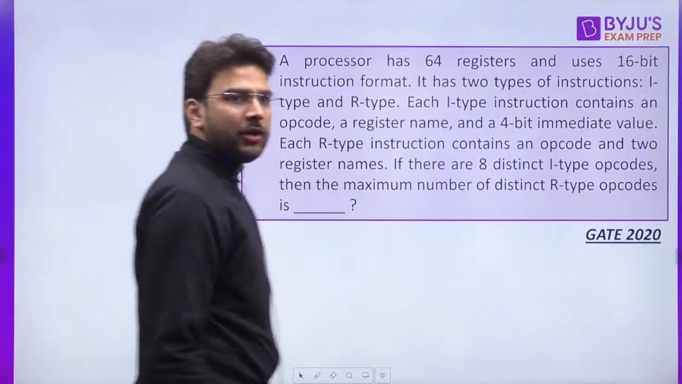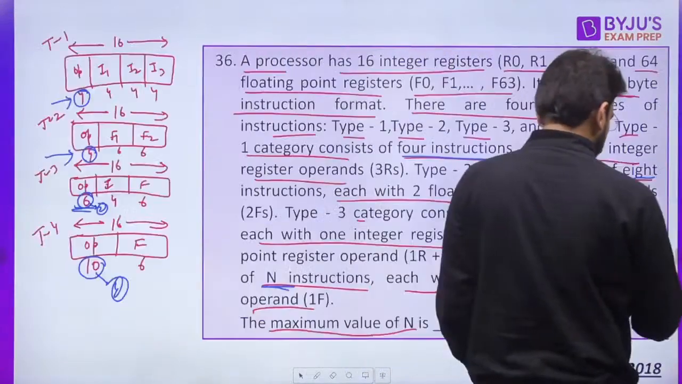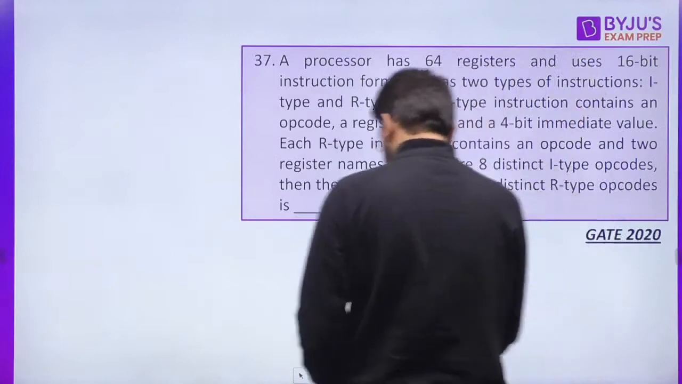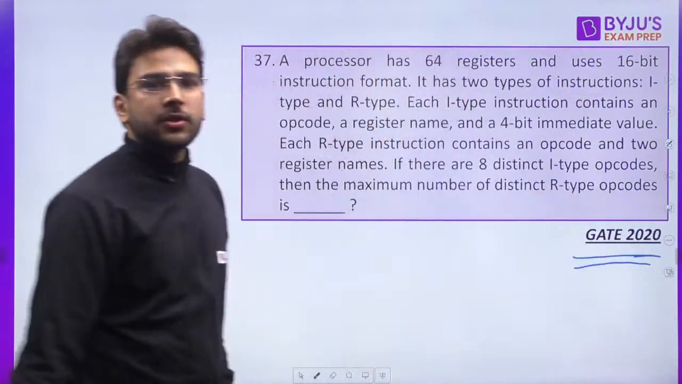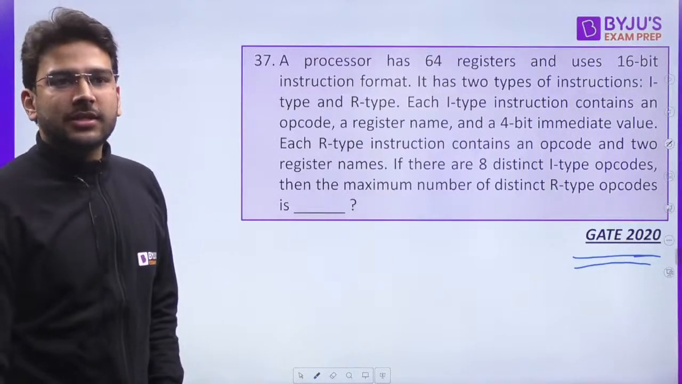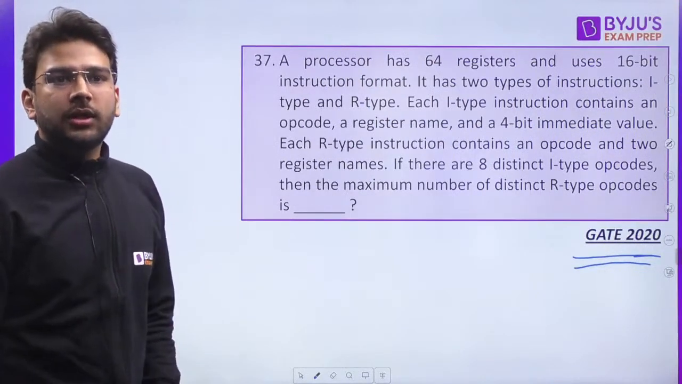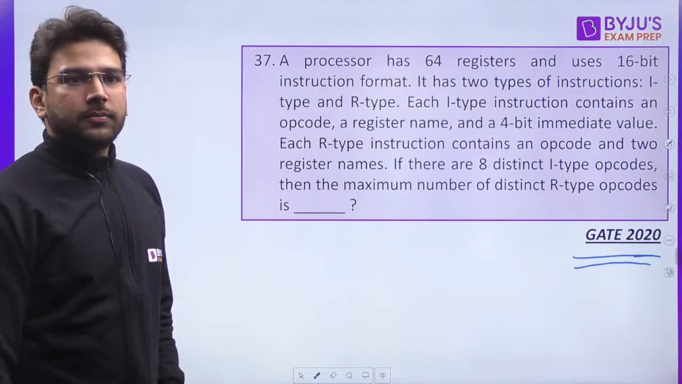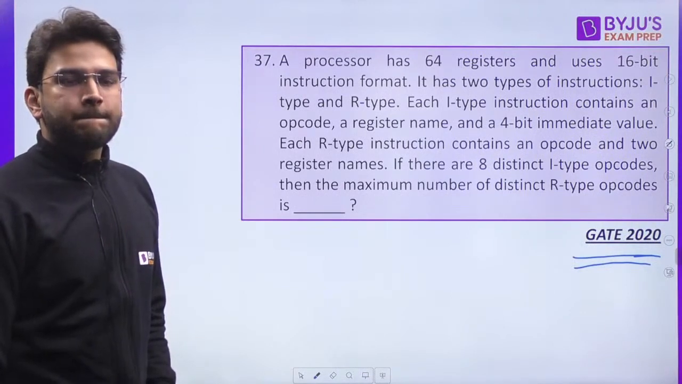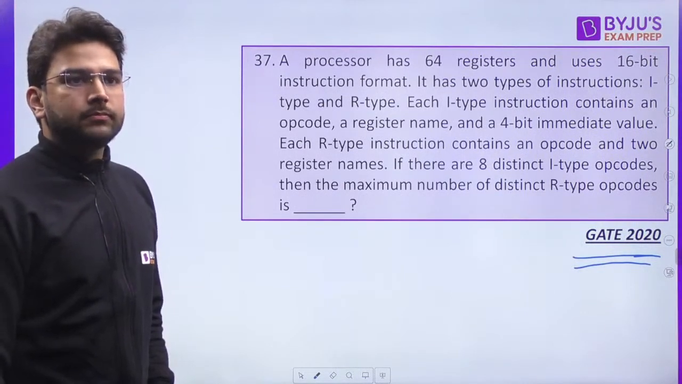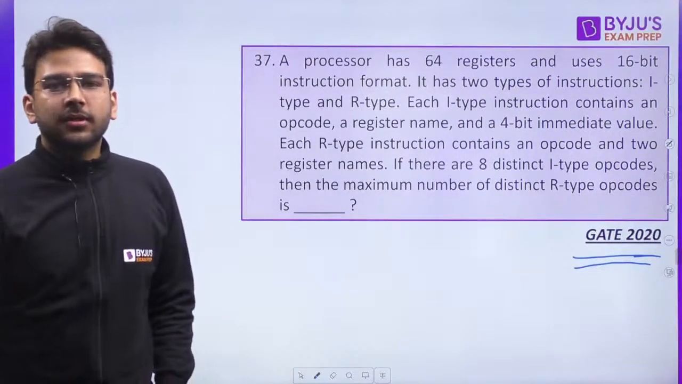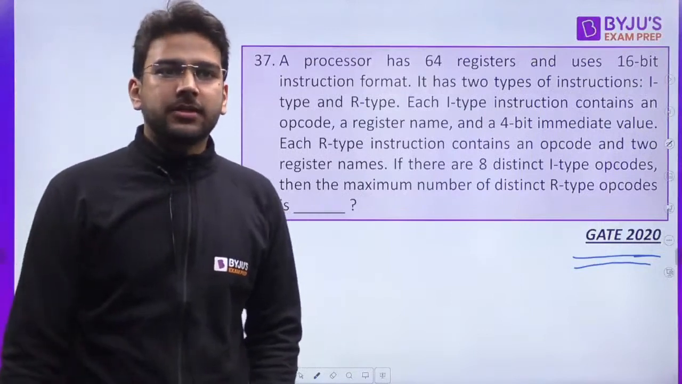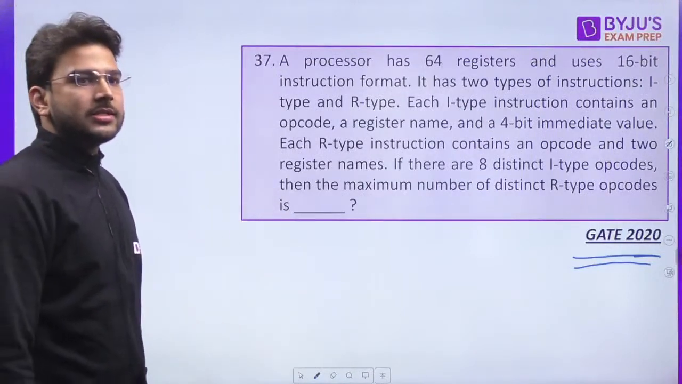GATE 2020 question. I hope you can solve this. Yes, Saubhagya. Instruction length is 16. It is given in the question. In the question it is given that it is a 2-byte instruction. So 2 byte means 2 into 8, that is 16 bits. Instruction length is 16 bits.